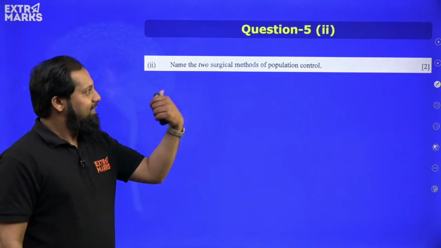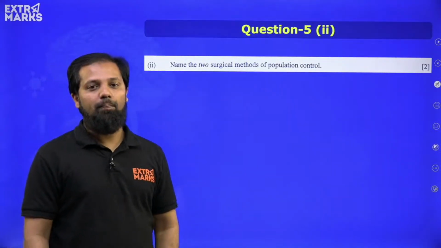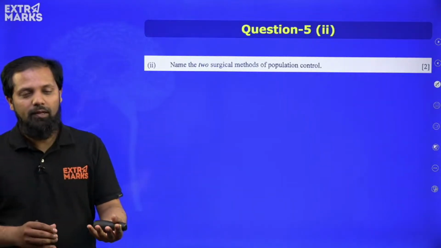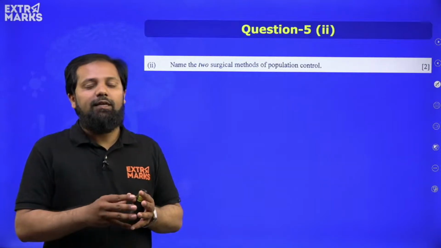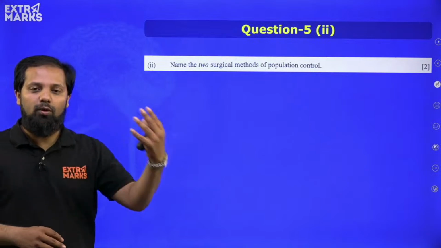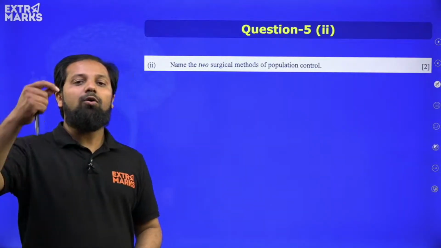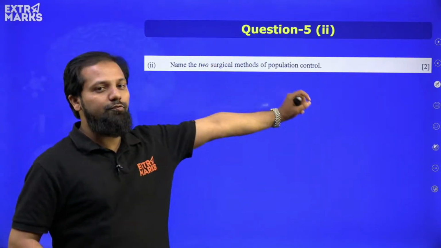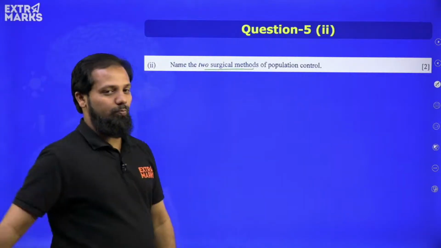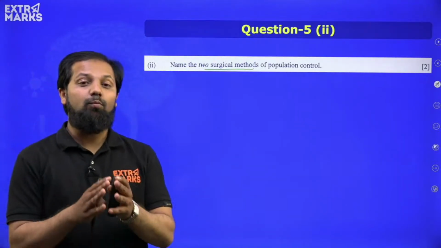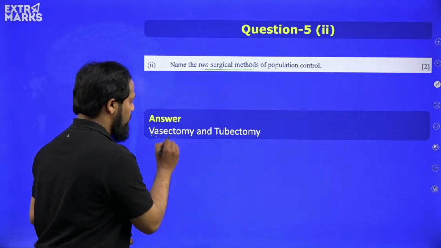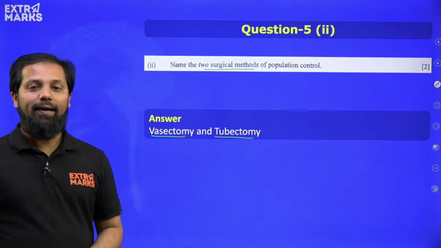Now, name the surgical methods of population control. There are various ways through which the population can be controlled. One is the contraceptive methods, which involve various things. Barrier methods are there, oral medication methods are there, and among the methods used for controlling population, there is the surgical method also. Surgical methods can be done in both male as well as female, right? Those two methods include vasectomy and tubectomy.